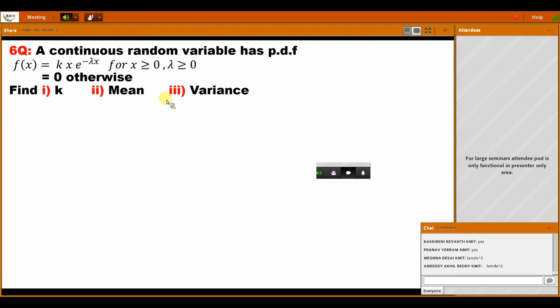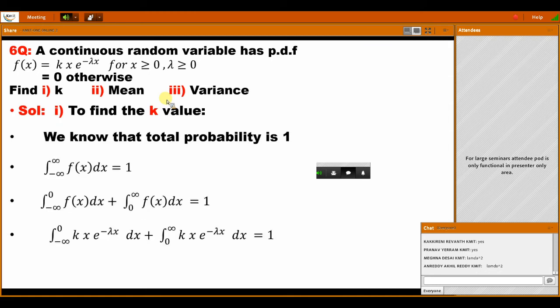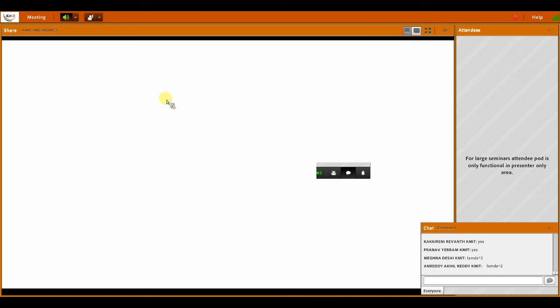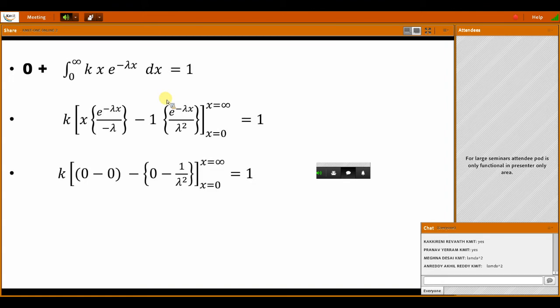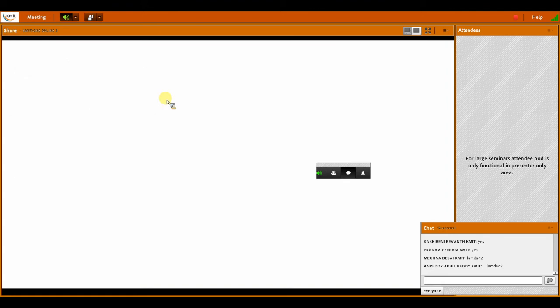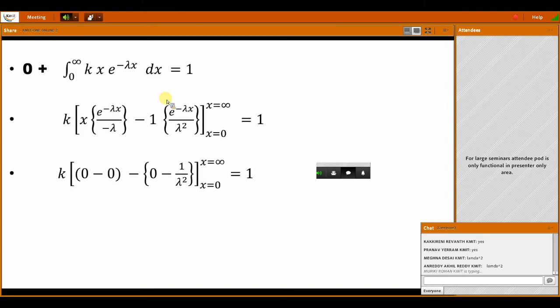Lambda square. We check. Yeah, correct. Lambda square is correct. Now find mean and variance.